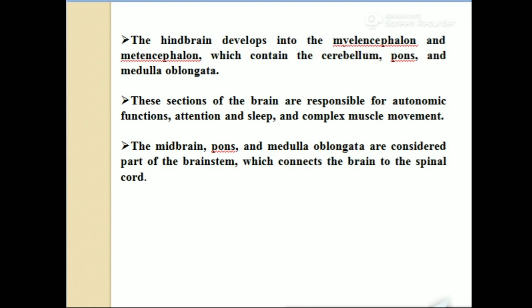The hindbrain develops into the metencephalon and myelencephalon. They contain the cerebellum, pons and medulla. That means all the parts of the CNS discussed today are associated with the brain and spinal cord. If we cut the spinal cord, what can we see? The grey matter and white matter. What is the grey matter? Why does it look grey? This is all about the chapter.